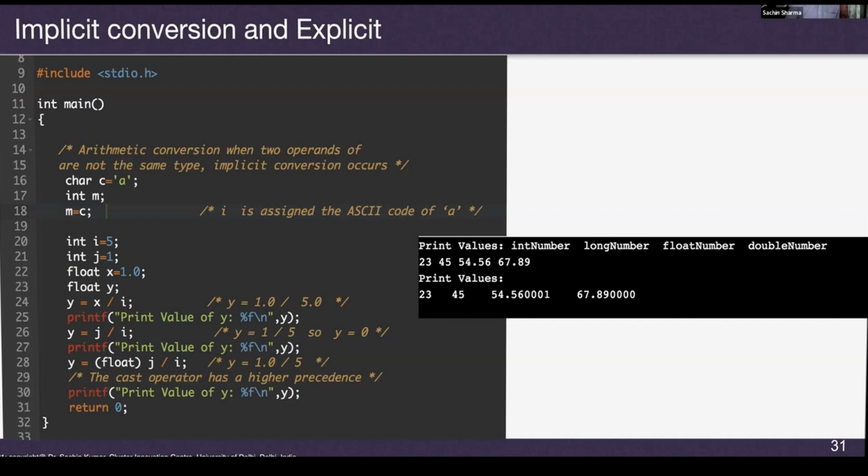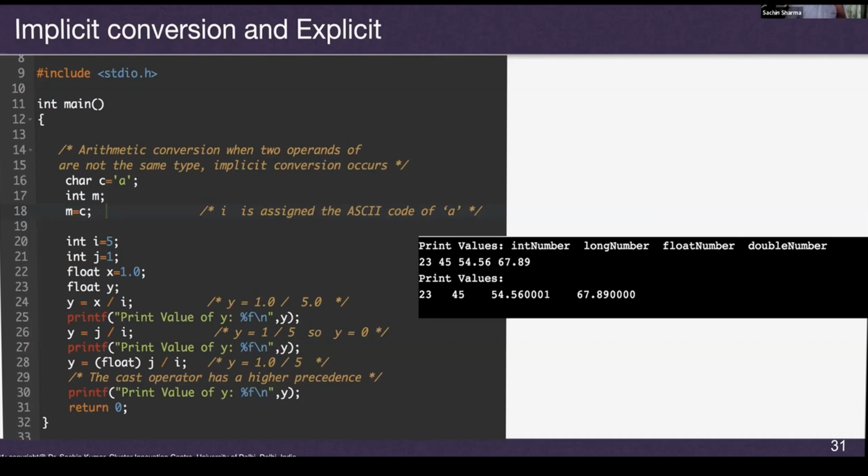If you see here, I have 3 variables: character c equals 'a', and m is integer. When I am converting c into m, character c is of 1 byte, m is of 4 byte, and I am able to do it directly. There is no problem because 1 byte is going into 4 byte. Now, in the next case, I am writing int i equals 5, int j equals 1. Then I am saying float x equals 1.0. Then I declare float y. Now I am saying y equals x divided by i.